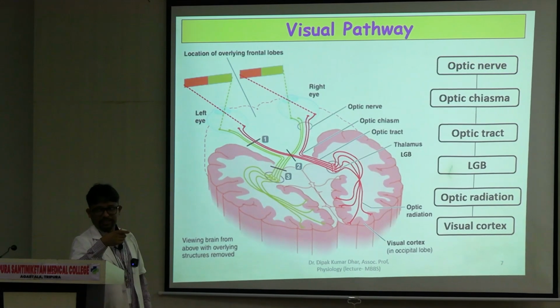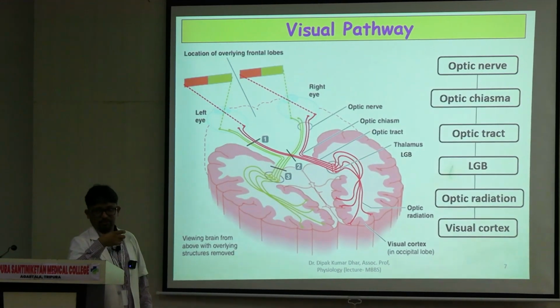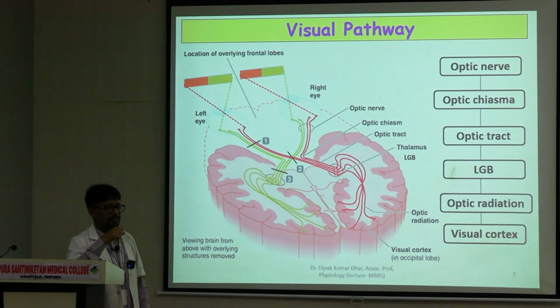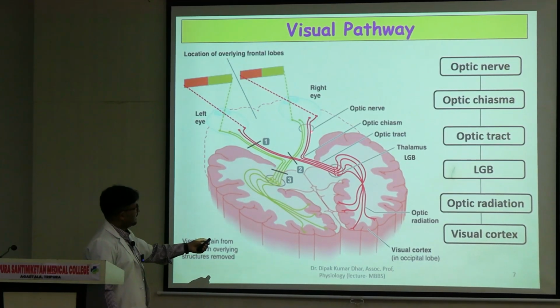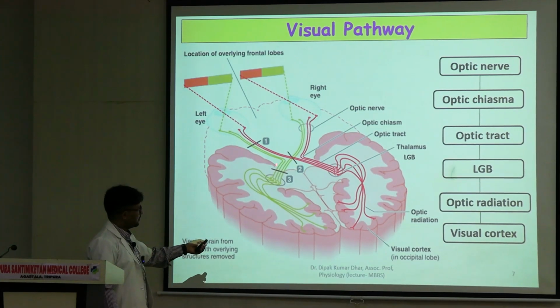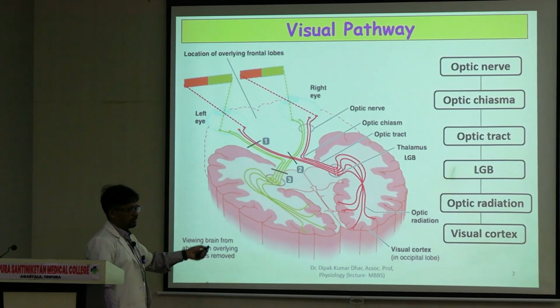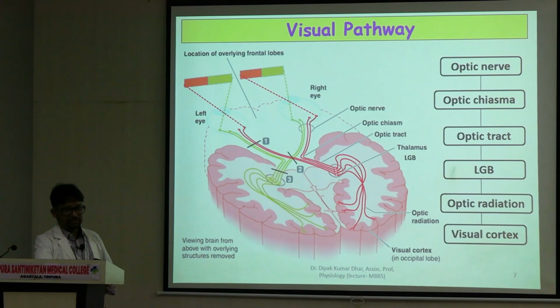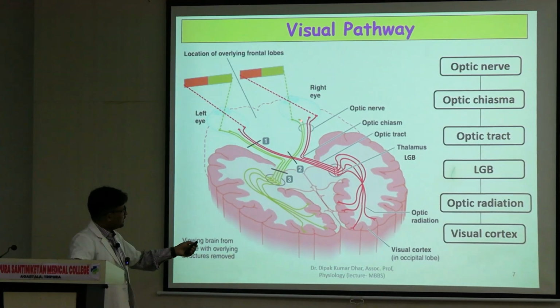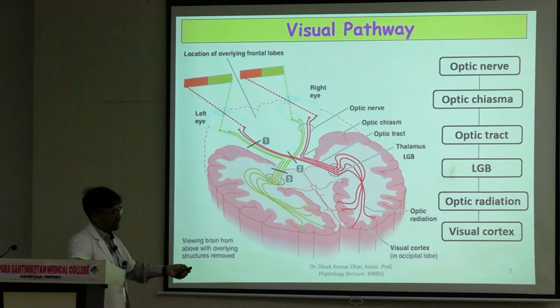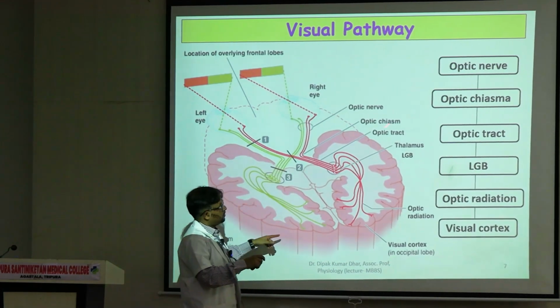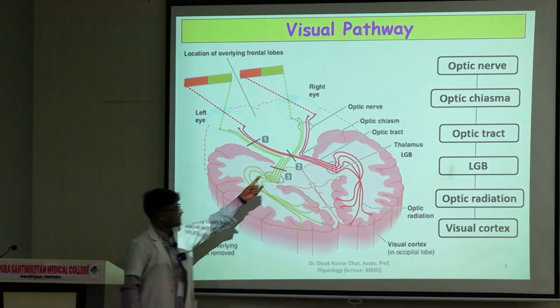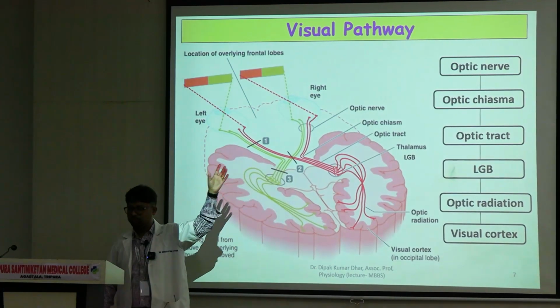Ganglion cell के जो axons हैं, they organize themselves together in the form of optic nerve. So this here is the optic nerve, right? Right side का है, ये left side का है. So they come posterior-medially here, and they reach the pituitary fossa, right? Where the medial fibers or the nasal fibers, as you can see, they are crossing, right? So this crossing is called as the optic chiasma. So this is happening in the pituitary fossa.